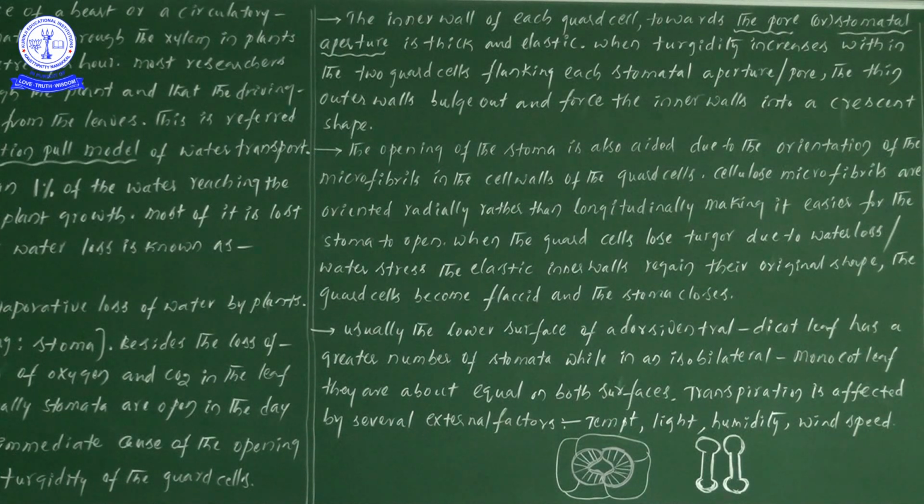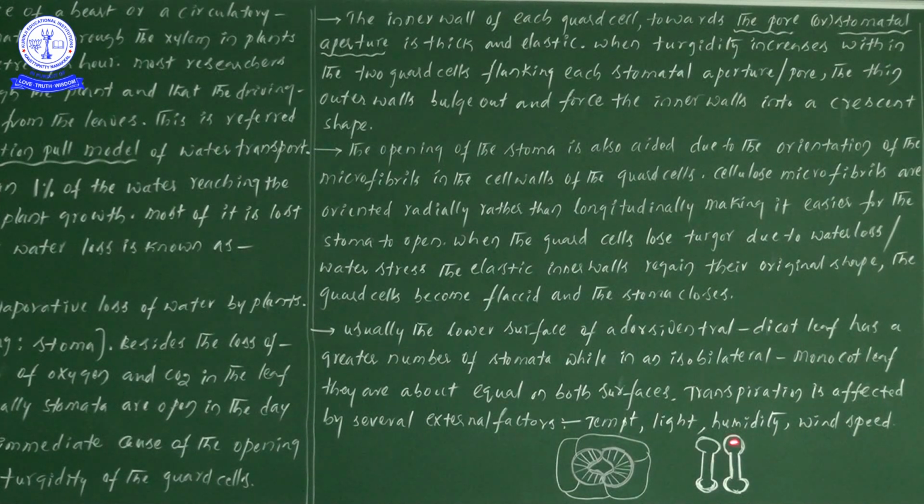So what are those? Temperature, light, humidity, wind. All this information about the external factors will definitely be given during NEET coaching. This is the information we can study related to transpiration pull.